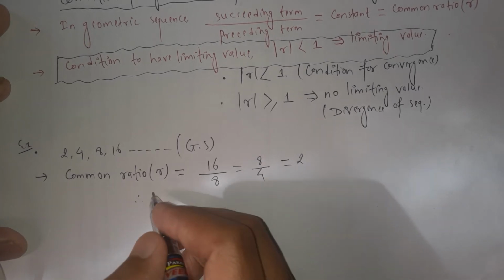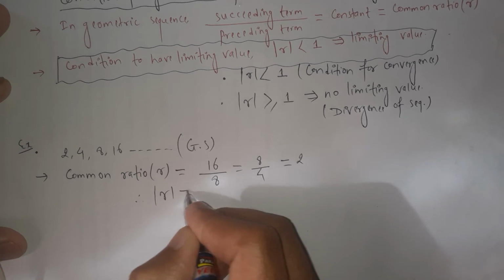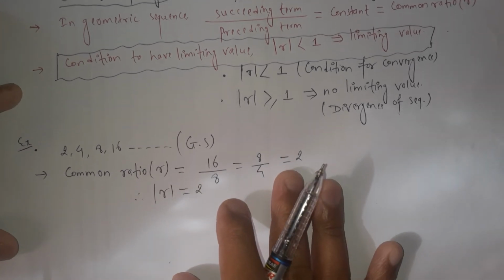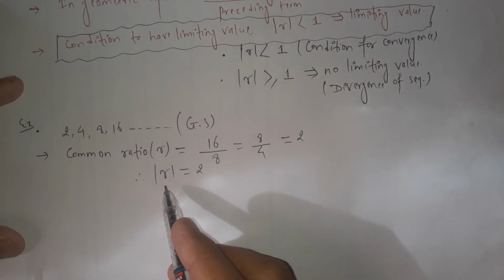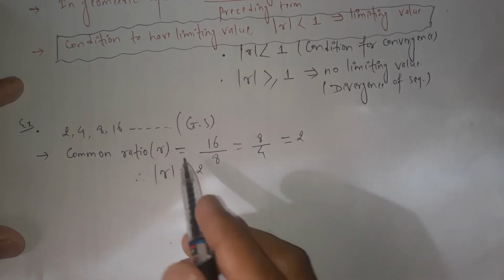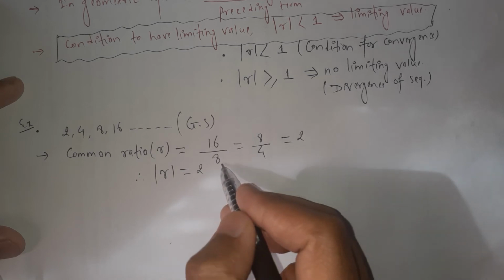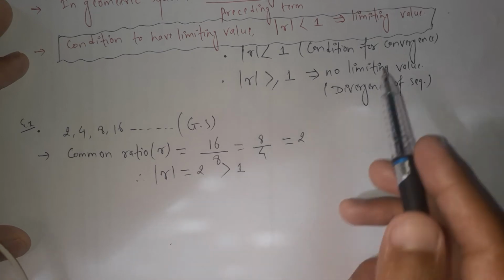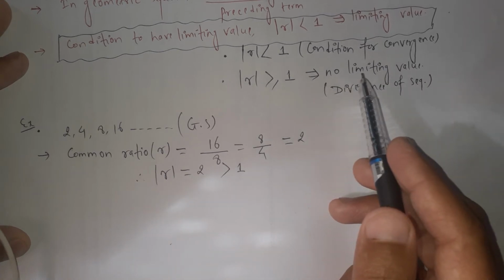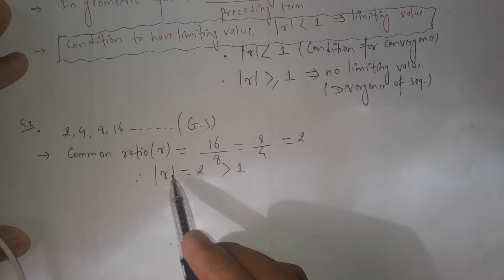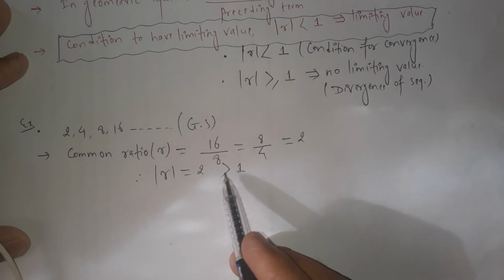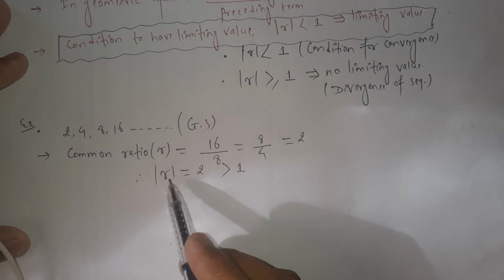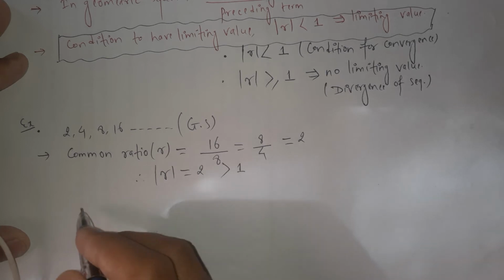Let's take the absolute value of the common ratio. The absolute value of a positive number is itself. Here we calculate the modulus, or the absolute value, of the common ratio as 2, and we know 2 is greater than 1. For the possibility of a limiting value, the absolute value of the common ratio should be less than 1. Here the absolute value of the common ratio is greater than 1.